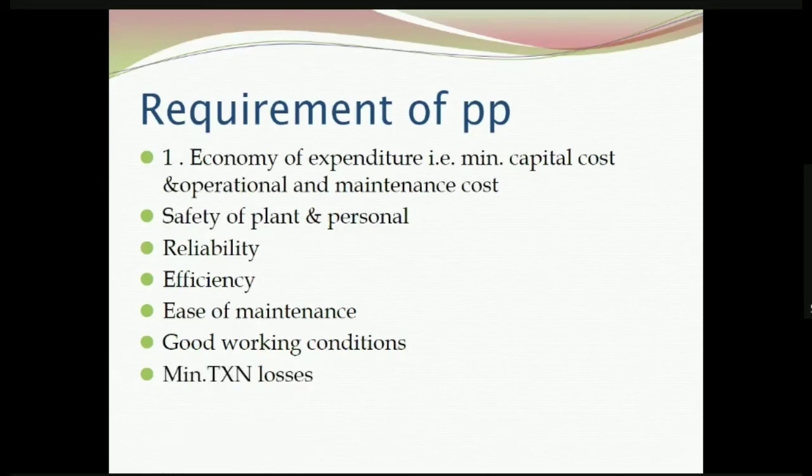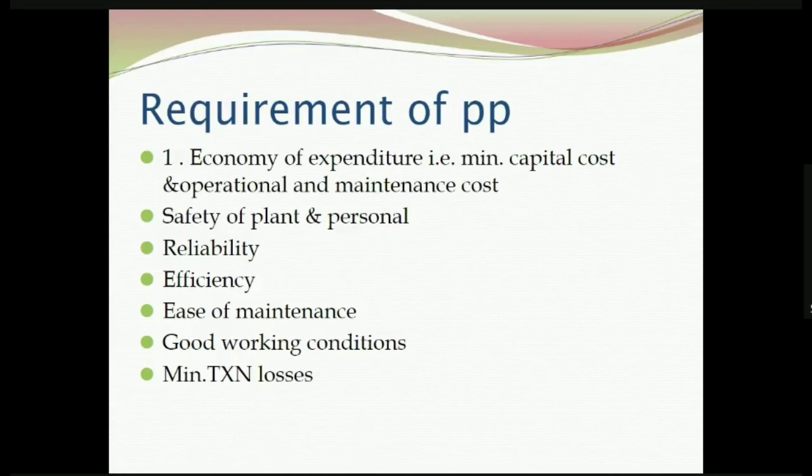Then it should cause minimum transmission loss. This depends upon the location of the power plant. If it is an isolated power plant, power has to be transmitted over a long distance over transmission lines. We know transmission lines are made up of conductors. Even though they are good conductors of electricity, they will have certain resistance. When electricity is carried over this transmission line over a long distance, there will be I squared R losses. So some generated power will be dissipated as heat energy in the form of I squared R losses. And the power reaching the receiving end will be lesser due to these losses.